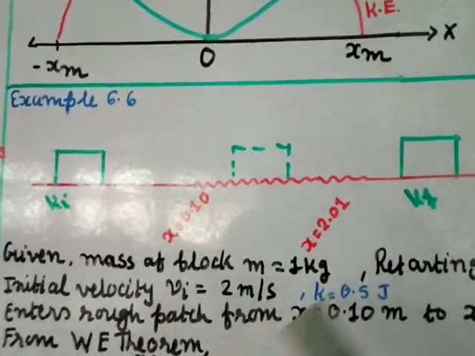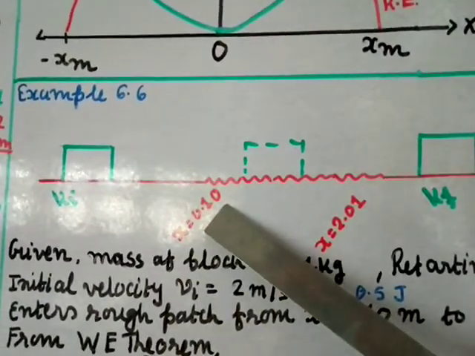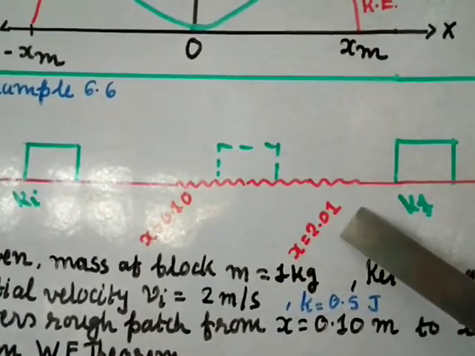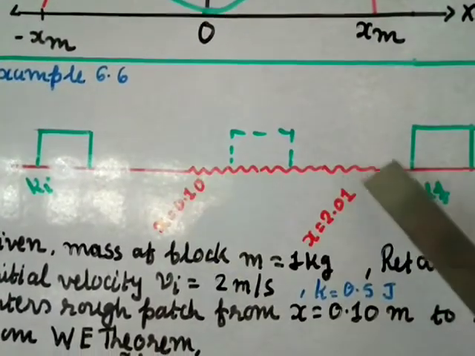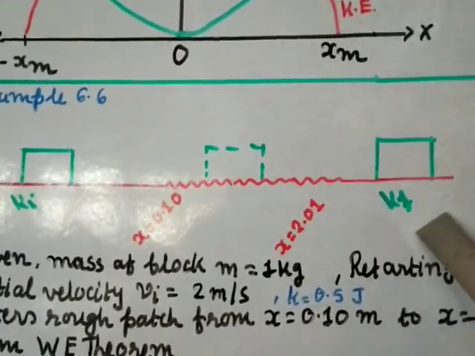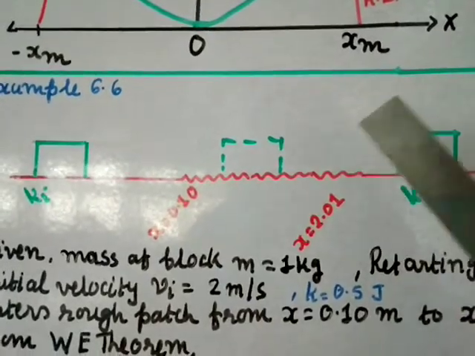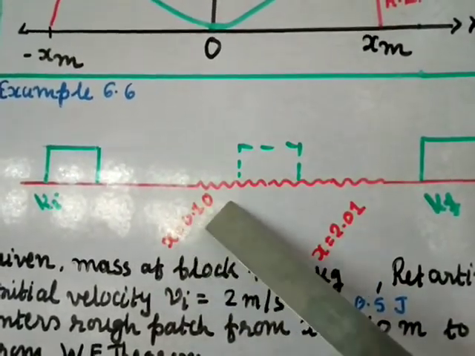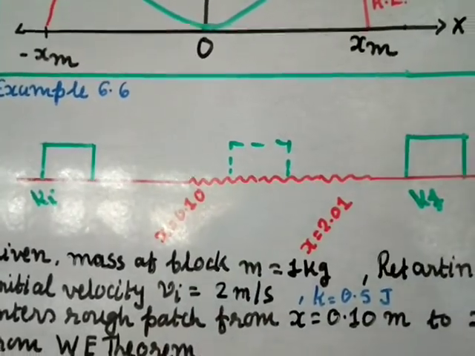The rough patch is starting from x equal to 0.10 meter to x equal to 2.01 meter. This is the area, and when the block reaches here, this is the final kinetic energy. So this is the patch, given as the distance starting from 0.1 to 2.01 meter.